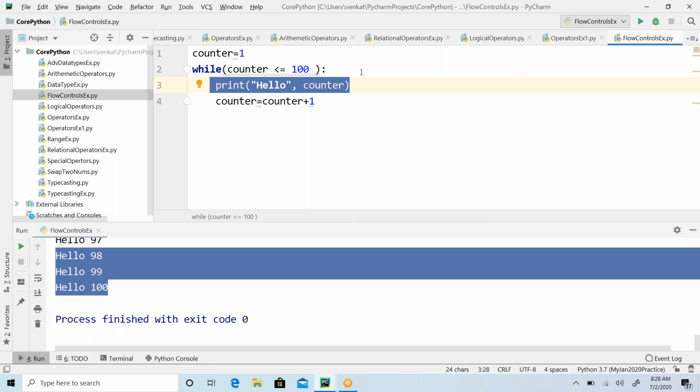So I do not have to write 10,000 lines of code, but I'm able to get that executed for 10,000 times, or not. So that is logic to be repeated. When you have a logic to be repeated multiple times, then you have to go with this flow control. You have to go with flow controls. So here we are repeating.